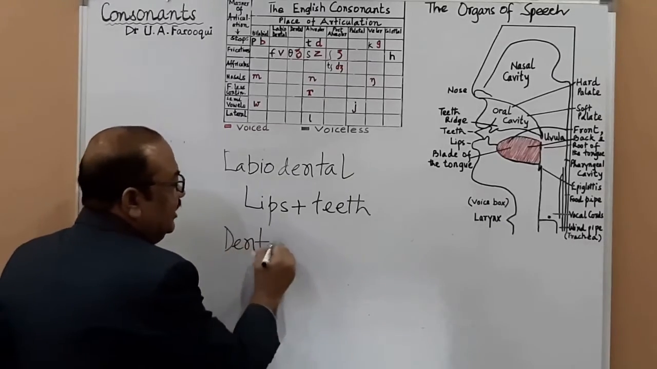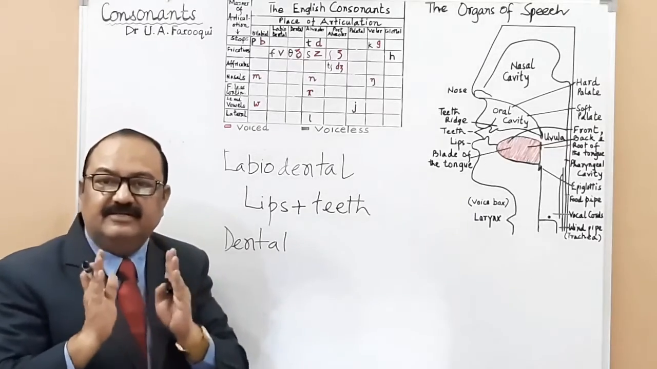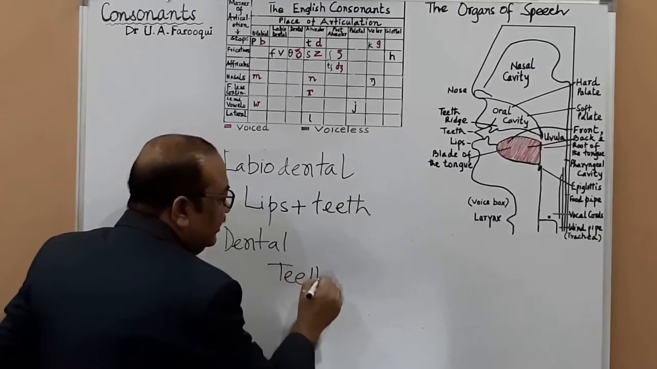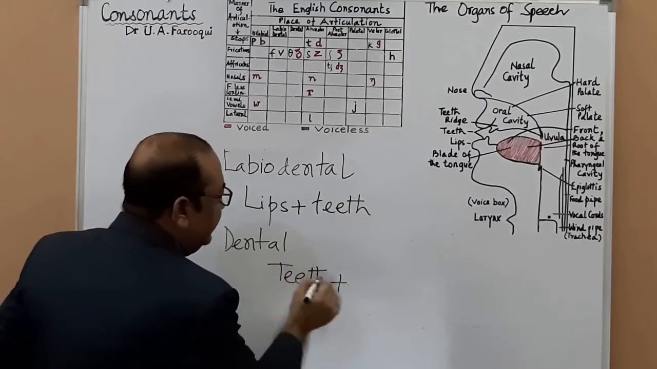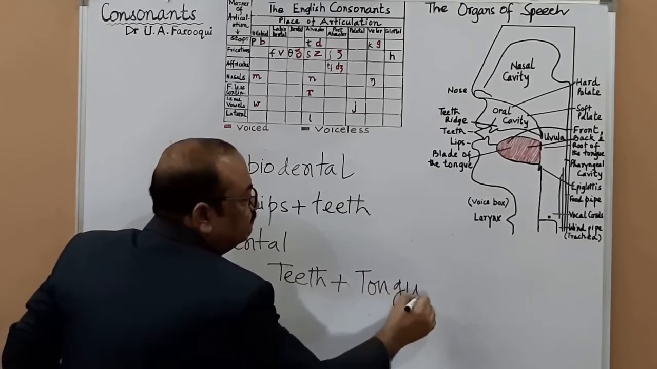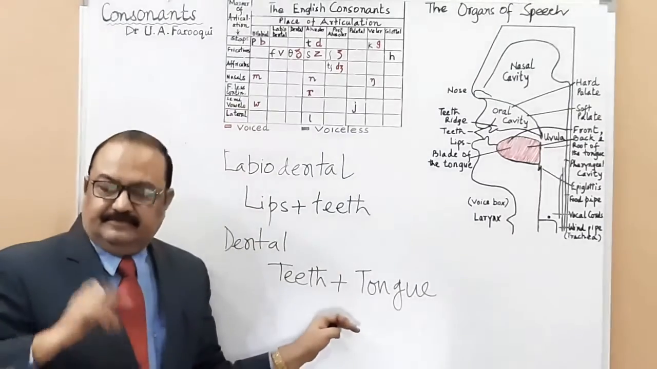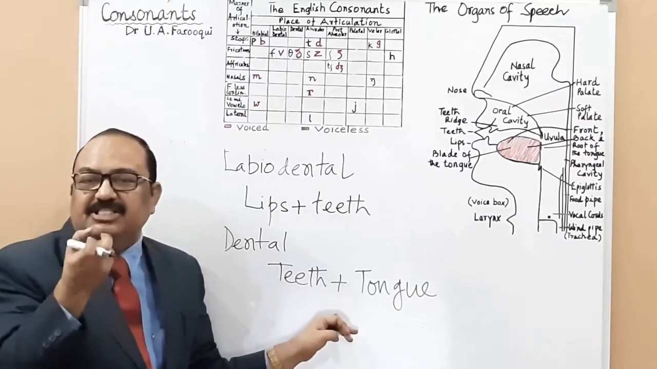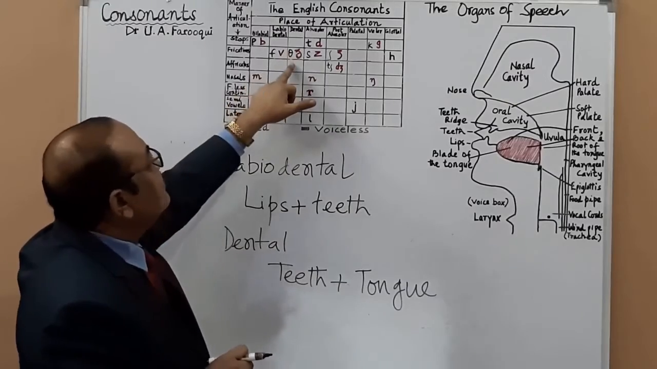We discussed bilabial, we talked about labiodental, then dental. What does dental mean? Tell me. Dental is teeth plus tongue. Here the articulators are teeth and tongue. The tip of the tongue touches the upper teeth. The tip of the tongue touches the upper teeth. See here.